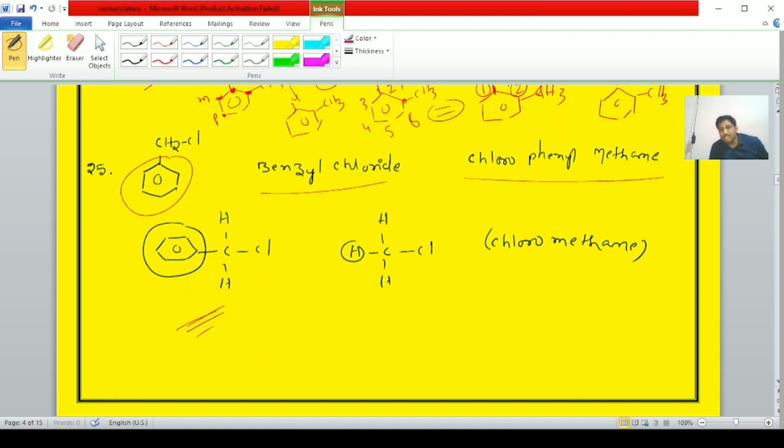We know that it is chloromethane. One of the hydrogen atoms is replaced with a phenyl group, and the same compound is obtained, C6H5CH2Cl.